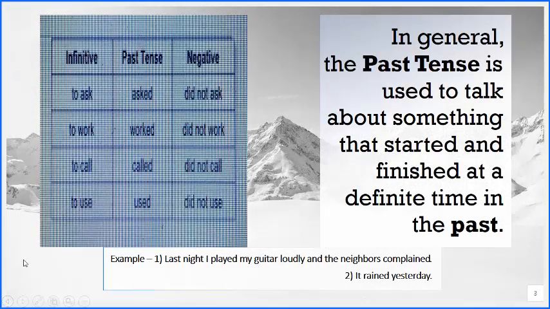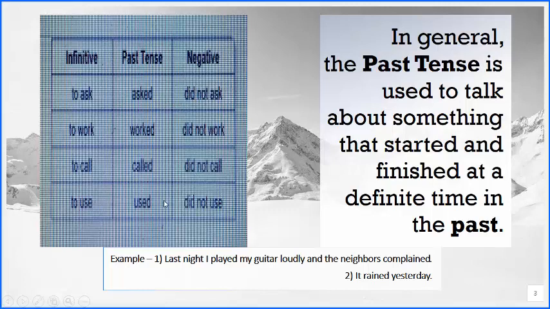So here we are. We begin with past tense. Now in general, the past tense is used to talk about something that started and finished at a definite time, but that was in the past. Now let's understand, when the infinitive is to ask, the past tense would become asked, and the negative of that would become did not ask, right?